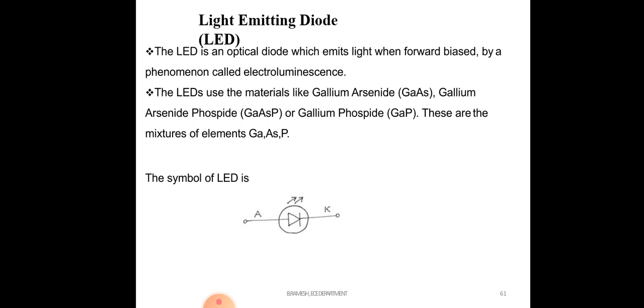The diode uses materials like gallium arsenide phosphide or gallium phosphide. These are mixtures of elements, GaAsP. The symbol of LED: the arrow mark is outside for the LED device, and for the photodiode the arrow mark is inside. This is the major difference between the LED and the photodiode.